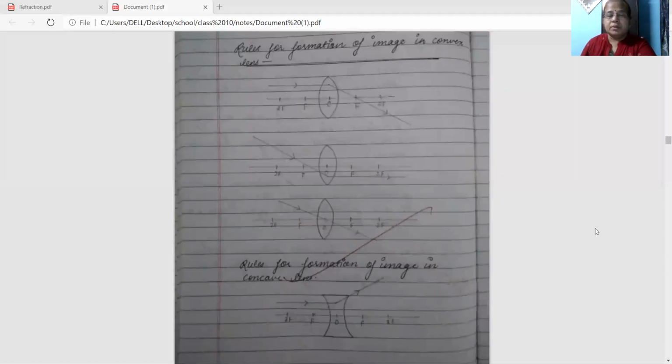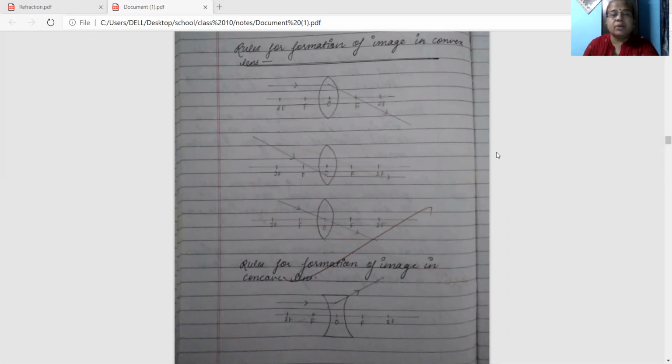Today I will start with rules for formation of image in spherical lenses. Now, rules for formation of image in convex lens first.